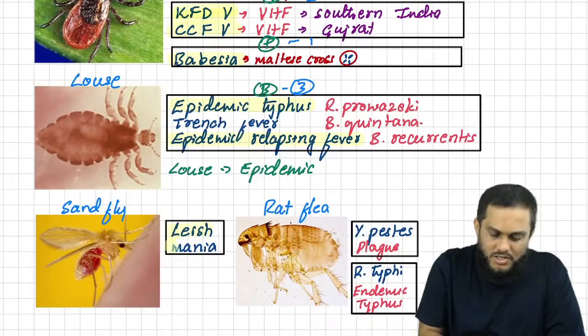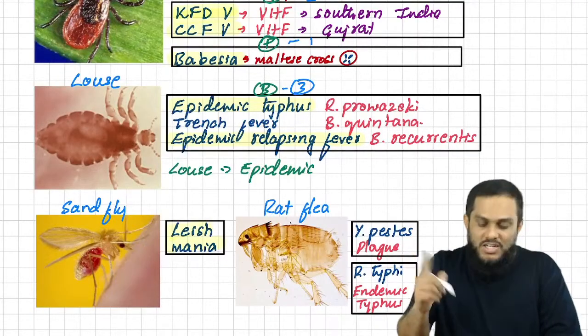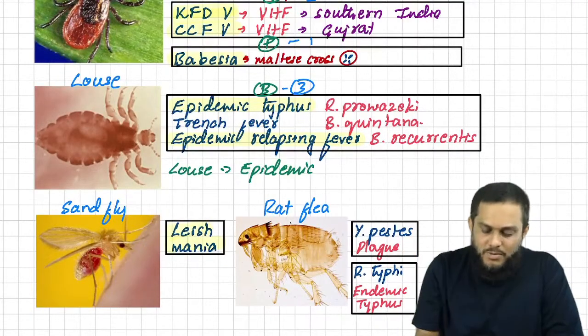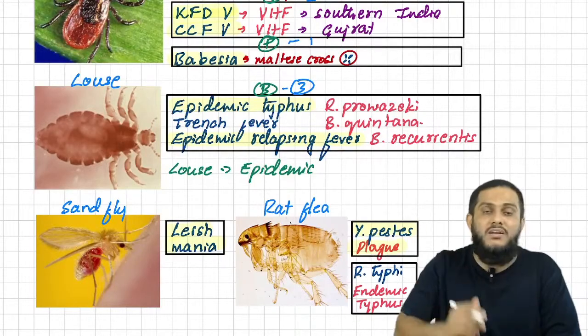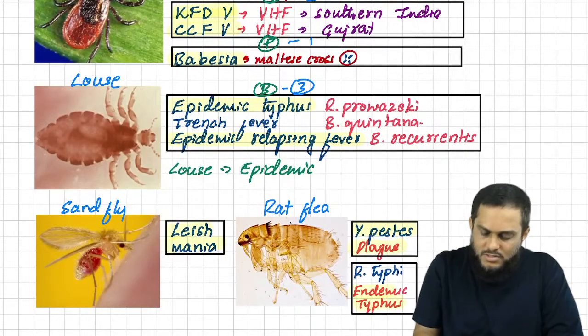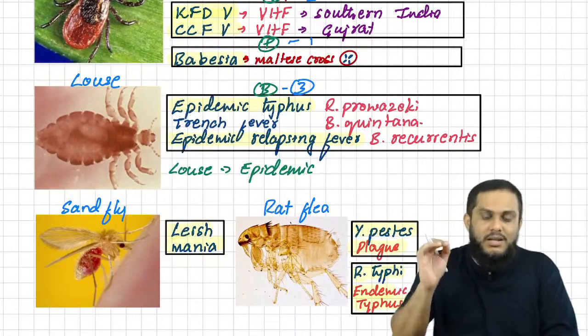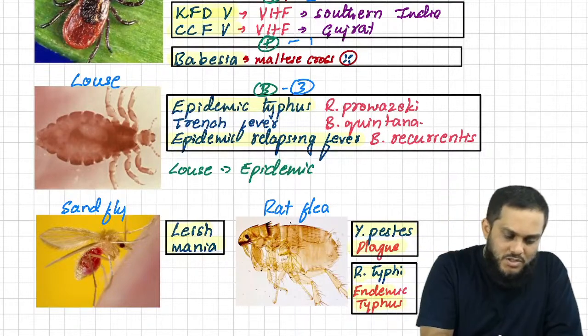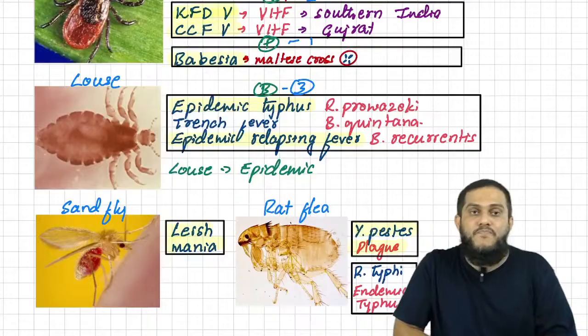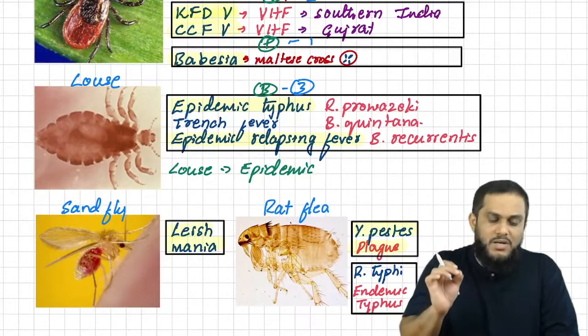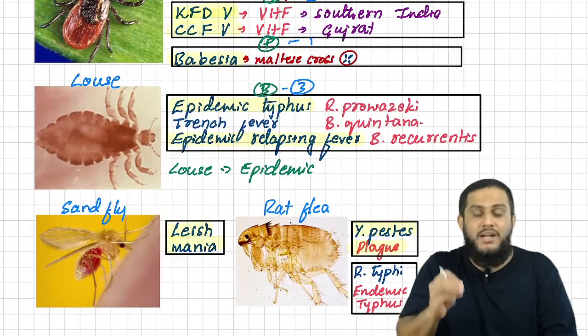Everybody knows it is leishmania, right? Sandfly transmits leishmania. And rat flea, everybody knows Yersinia pestis causing plague. And one more is endemic typhus by Rickettsia typhi. The rat flea. Sir, again, endemic typhus is not that important. I will remove the highlighter. So remember, sandfly, leishmania, and rat flea, plague.